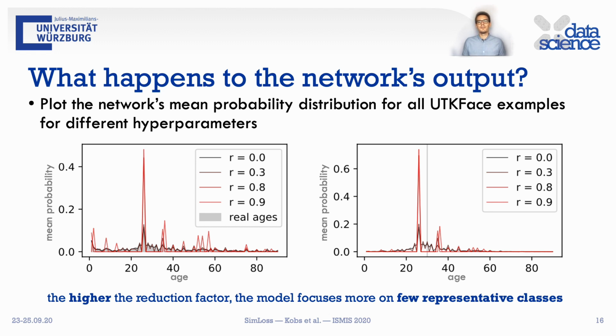The plot on the left shows that the more the reduction factor diverges from categorical cross entropy, there are fewer but larger spikes in the output for certain classes. Doing the same procedure for the class 30 on the right, the model usually predicts two classes that are not far from the correct class. Thus, larger reduction factors let the network focus its output to a few representative classes.